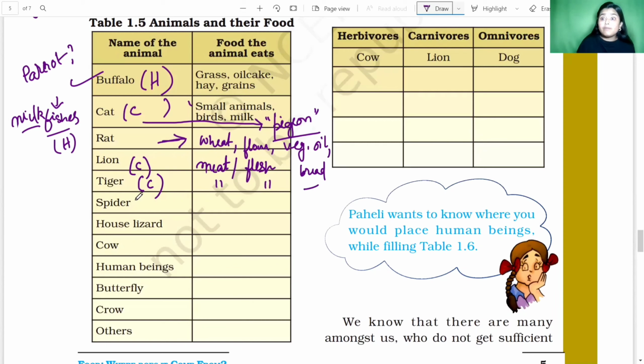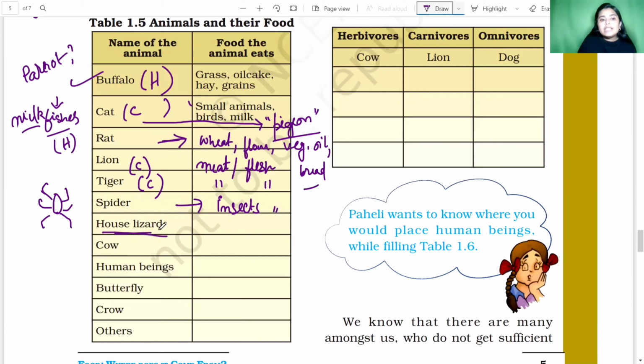Next comes spider. The spider with how many legs? You have to draw and let me know. 8 legs or 6 legs? How many legs does a spider have? Yes, tell me. What does a spider eat? The spider eats small insects, okay? And these insects may be a grasshopper, maybe a cricket.